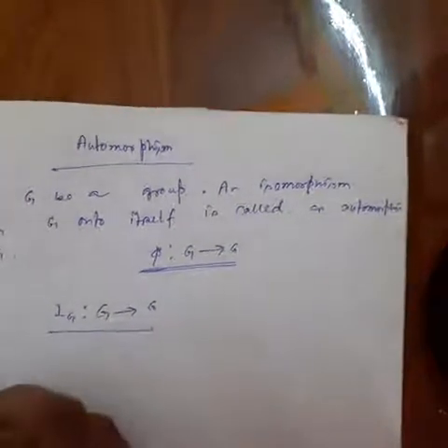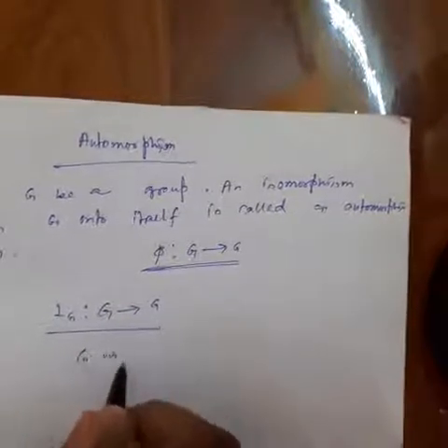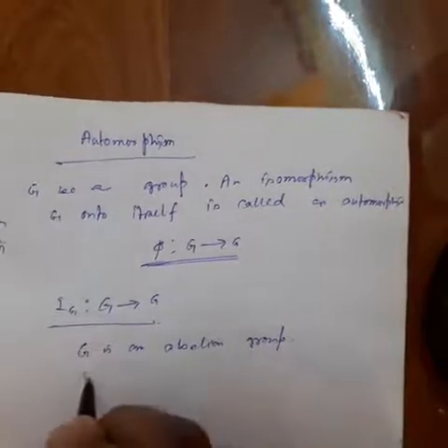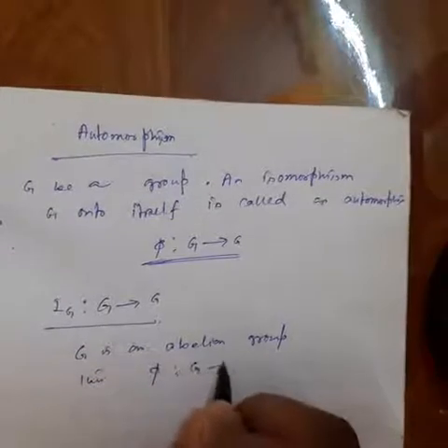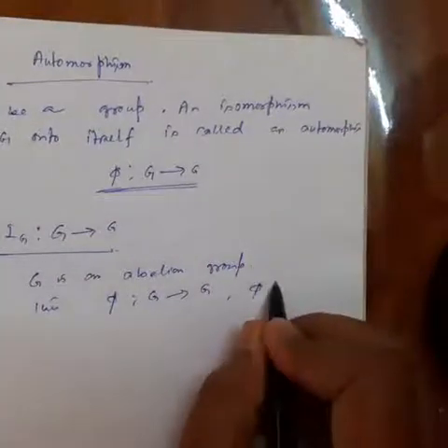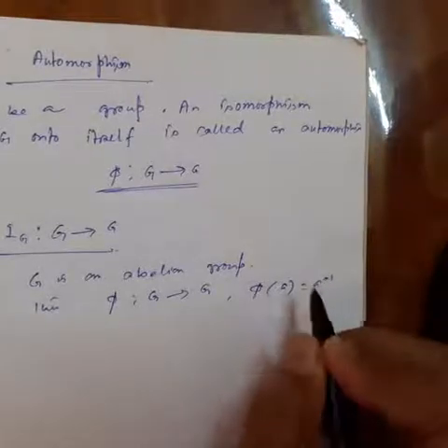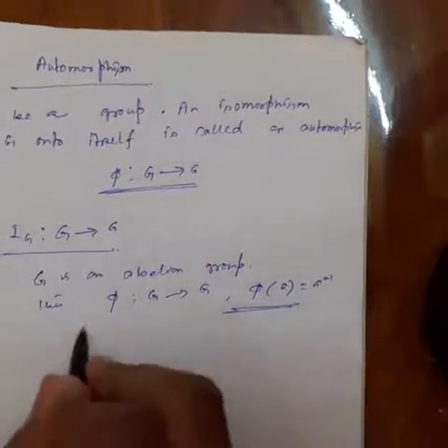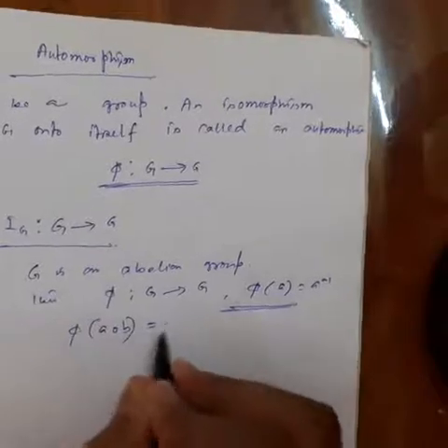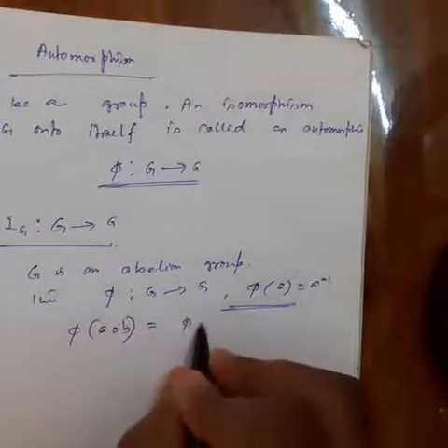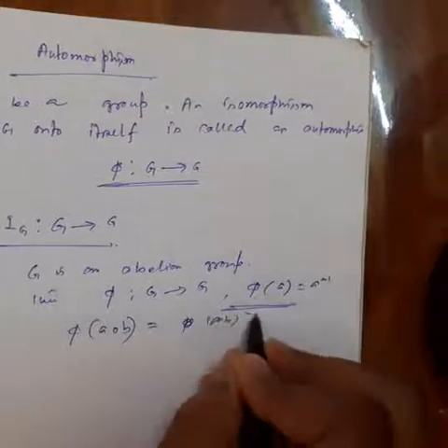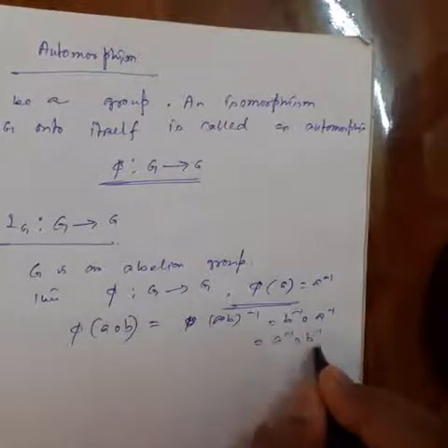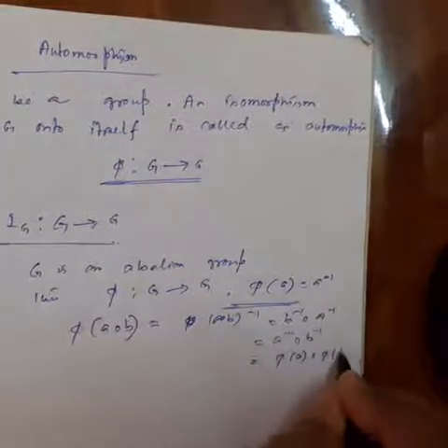Again, number 2, suppose G is an abelian group, then phi from G to G defined by phi of a equal to a inverse is an automorphism, because phi of a composed with b equals (ab) whole inverse equals b inverse composition a inverse equals a inverse composition b inverse equals phi a composition phi b.